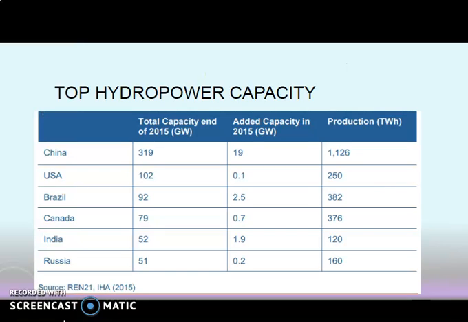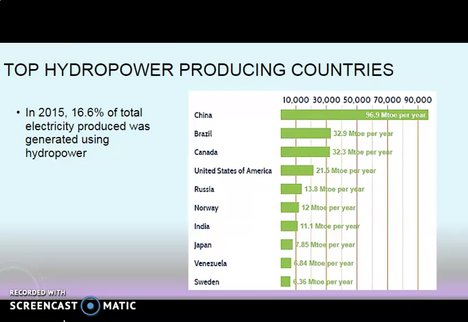Then top hydropower capacity. So refer this table. Here we can see the total capacity and the production rate of various countries. Then top hydropower producing countries. China ranks the first.